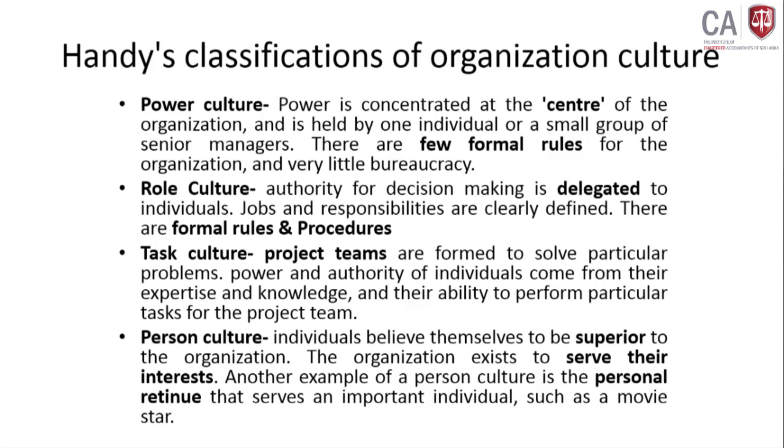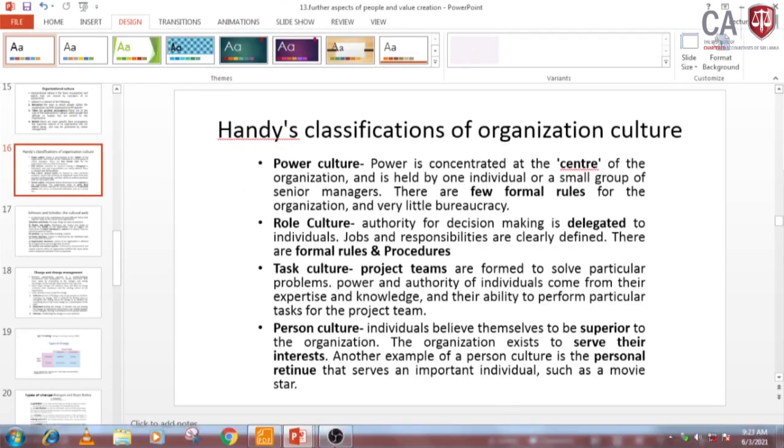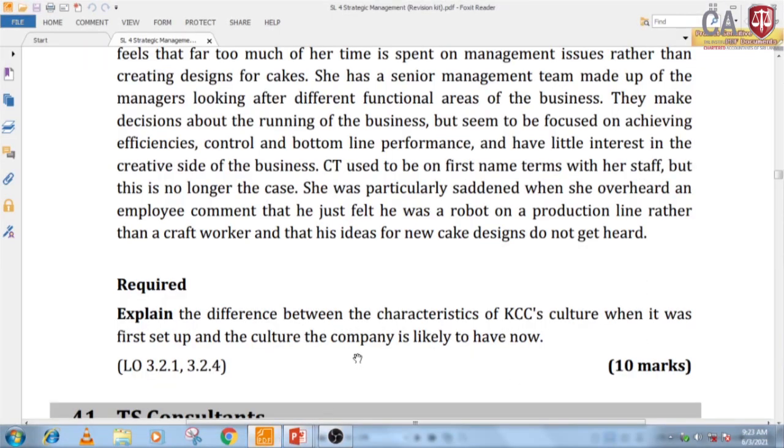One example for this type of culture is some of the celebrity stars. Right, so we discussed 4 types of cultures, then we look at the questions.